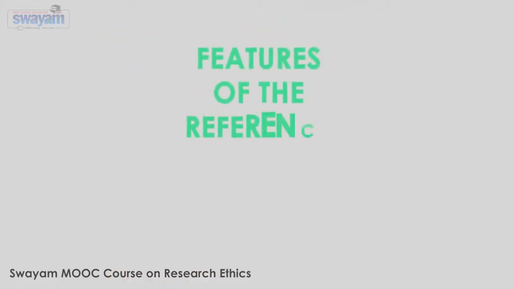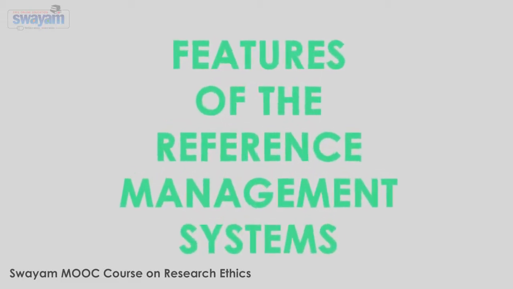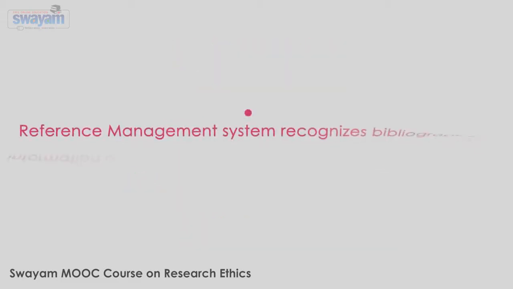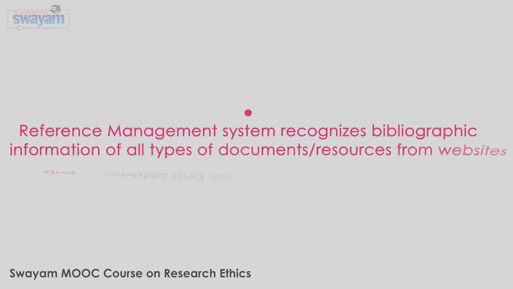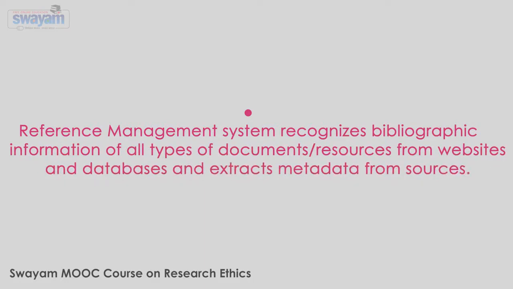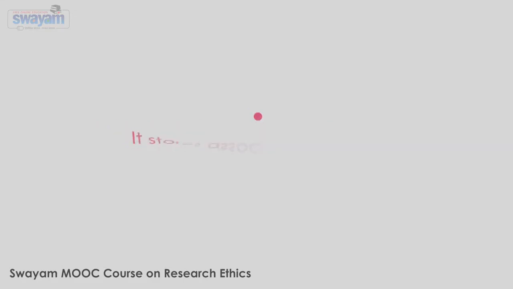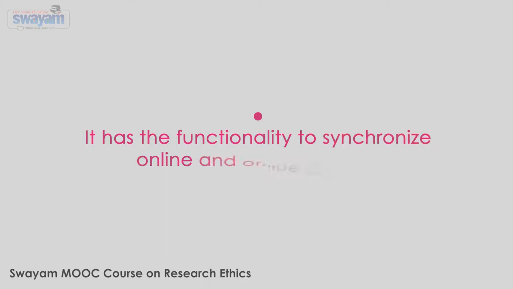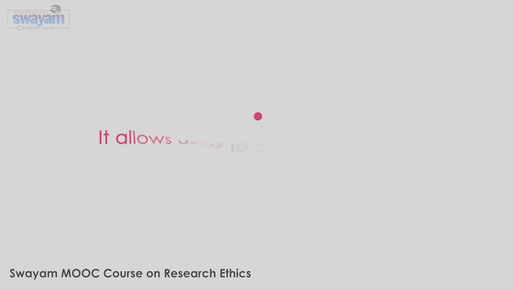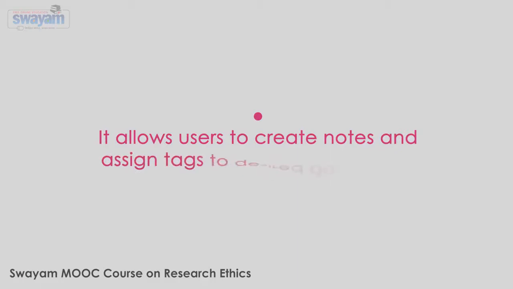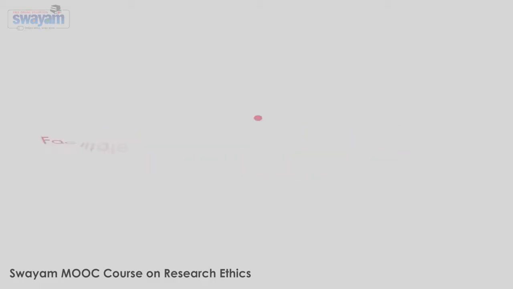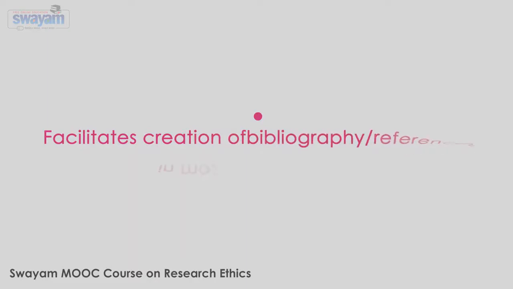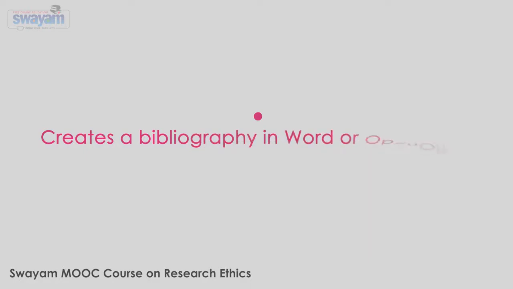Now let us understand the features of reference management tools. A reference management system recognizes bibliographic information of all types of documents from websites and extracts metadata from different sources. It stores associated full text documents along with PDF files and links in the local library. It has a functionality to synchronize online and offline content. It allows users to create notes and assign text to desired documents. It facilitates creation of bibliography references in most of the citation styles. It also creates a bibliography in Word and OpenOffice.